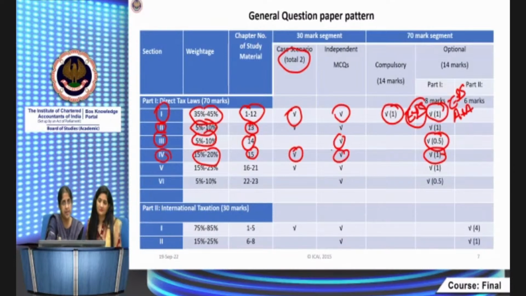Or independent MCQs. Because the weightage is 15 to 20%, it's definite that you'll have a descriptive question. In addition, you might have a case scenario or independent MCQ from this section.